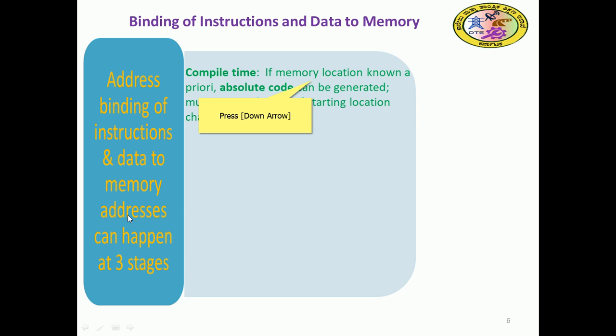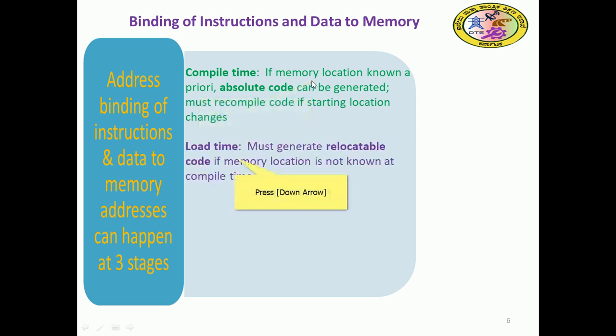If the memory location is known in advance, then during compile time absolute code can be generated. Must recompile the code if the starting location changes. If the starting location changes, then absolute code will be generated again. So if the memory location is known a priori, we can have that at compile time.